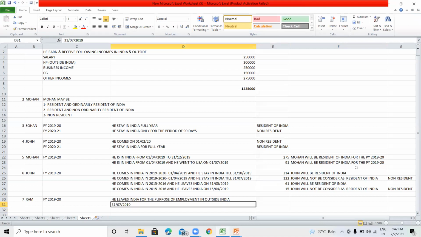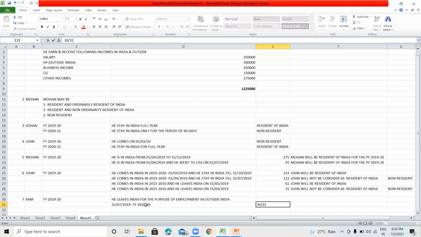This means in the previous year 2019-20, he stays only for the period of April, May, June and July, only for the period of 122 days.